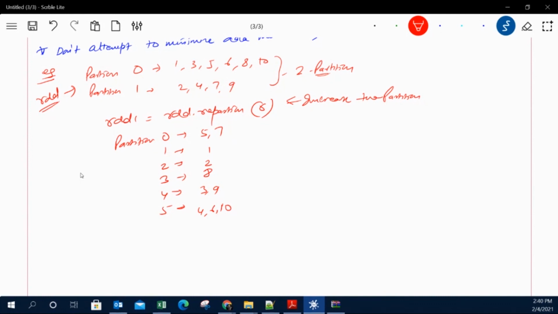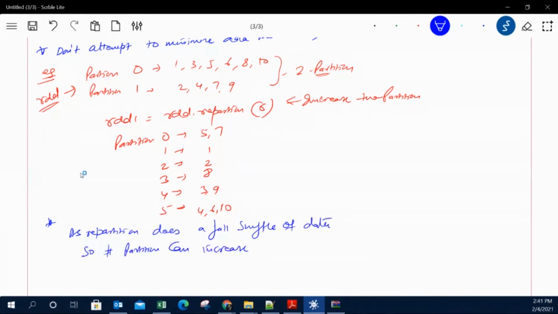It is something like this: you have two boxes with some number cubes. Then when you distribute this data to more boxes, you take some data out and put it into some other box. You will take all the data out of the two boxes, then reshuffle and assign it again. That means shuffling is again a tedious process. Since repartition does a full shuffle of data, the number of partitions can be increased. I hope you are understanding.